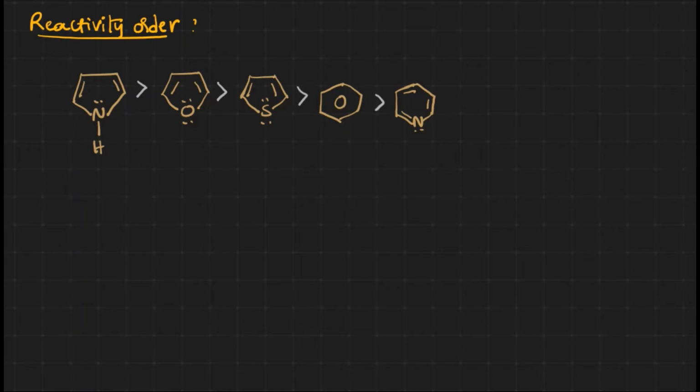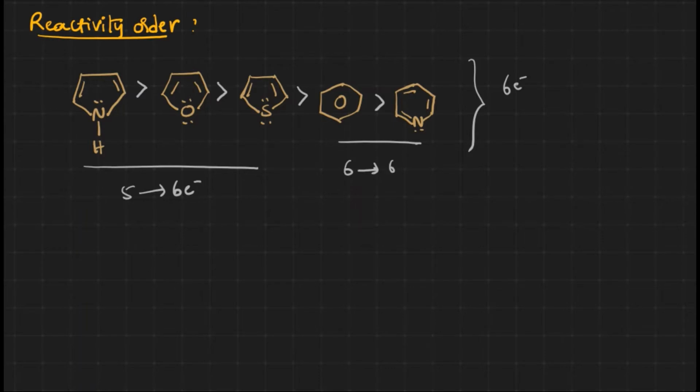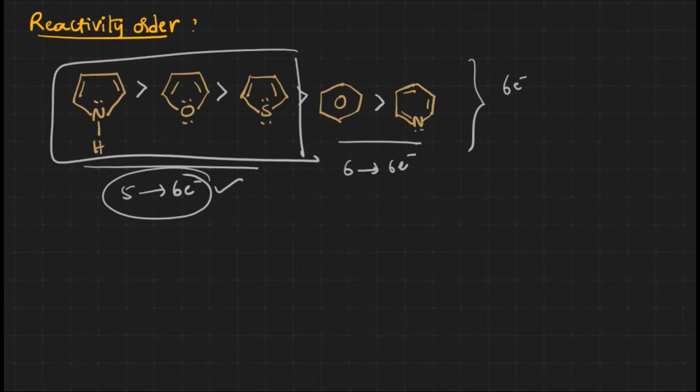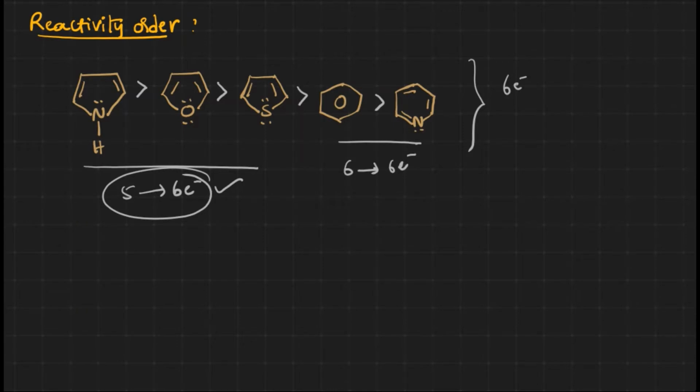Why is that? First see the number of delocalizing pi electrons in all the rings is going to be 6. 6 pi electrons are there in the first 3 compounds. 5 members are sharing the 6 electrons there, but in benzene 6 members are going to share the 6 electrons. Comparatively, the electron density is more in a 5-membered ring with 6 electrons. So these 5-membered rings are more reactive towards aromatic electrophilic substitution reaction.